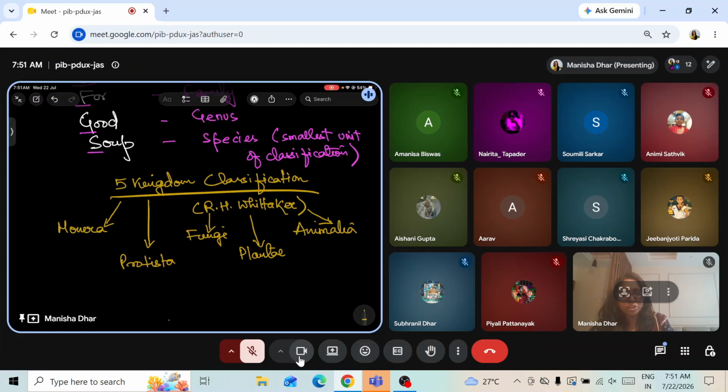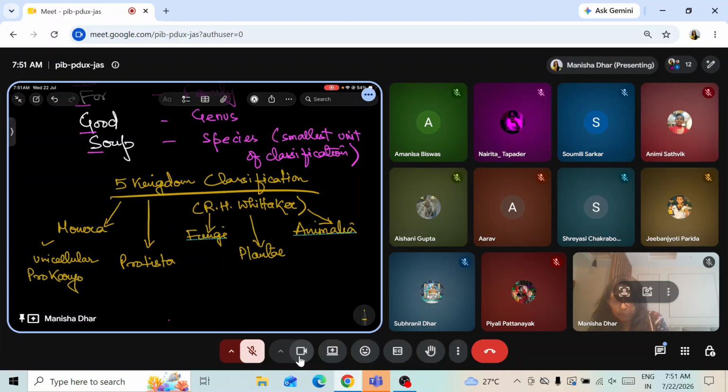All the organisms in our surrounding are placed under these 5 kingdoms. They have got certain general characteristics. I'll just talk about them. Kingdom Monera, all the organisms are unicellular and they are prokaryotic.